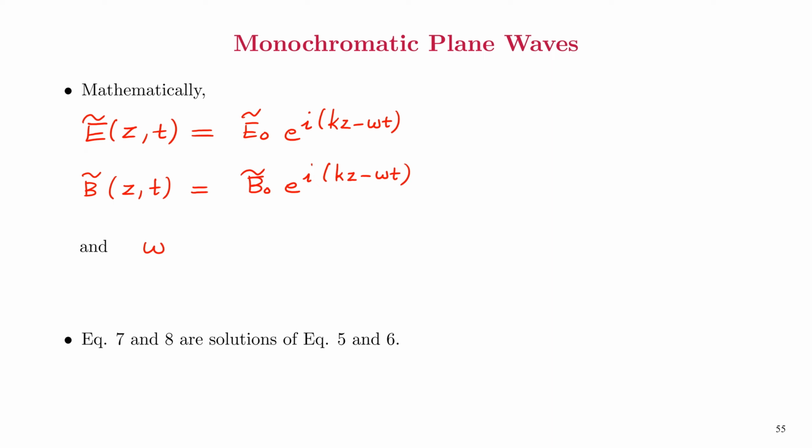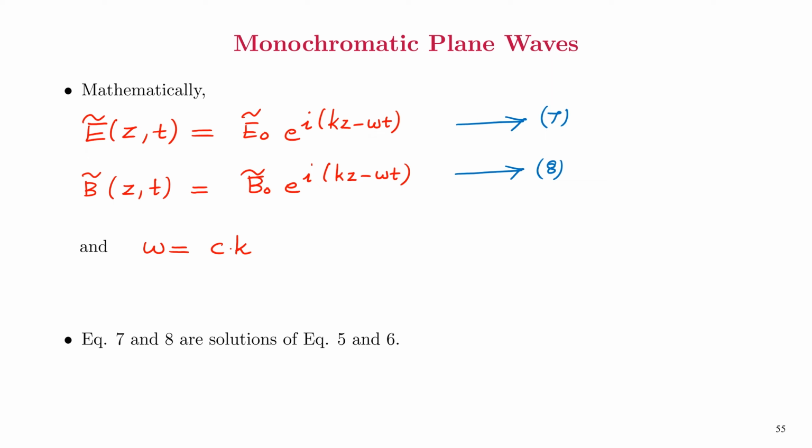And omega will be equal to c multiplied by k. We shall take this as equation number 7 and this one as equation number 8. Equations 7 and 8 are solutions of the second order partial differential equation that we wrote for the electric and magnetic fields in equations 5 and 6.